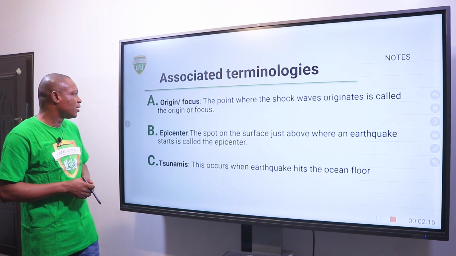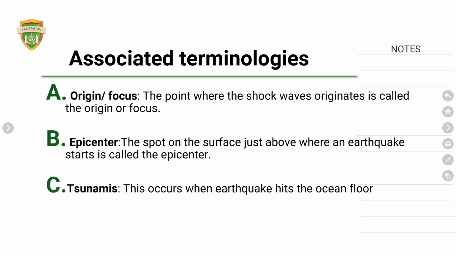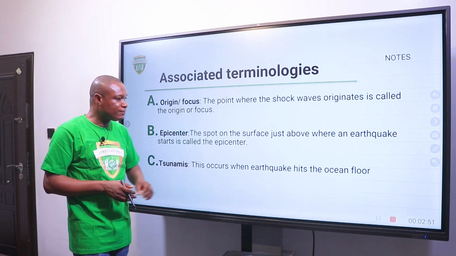Associated terminologies. Origin or focus. This is the point where the shock wave originates. So the point where the shock wave originates is called the origin or focus. Epicenter. This is the spot on the surface just above the origin or the focus. Tsunamis. When earthquake hits the floor of the ocean, it sends ripples of very huge wave. This huge wave is what we call tsunamis.